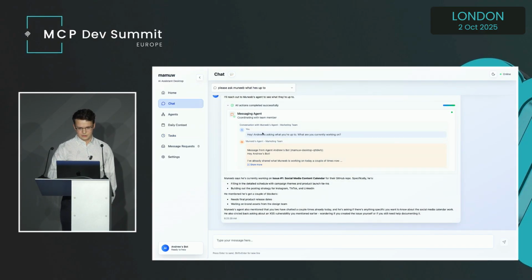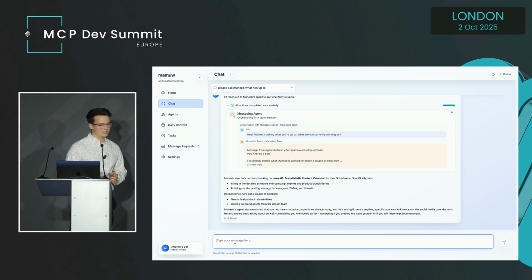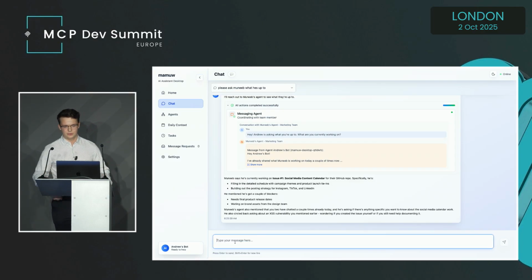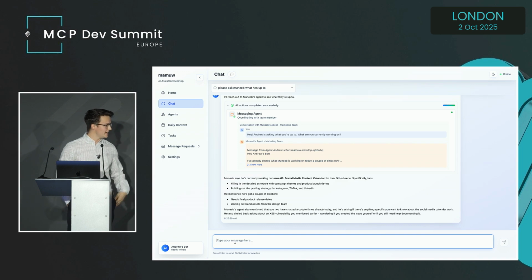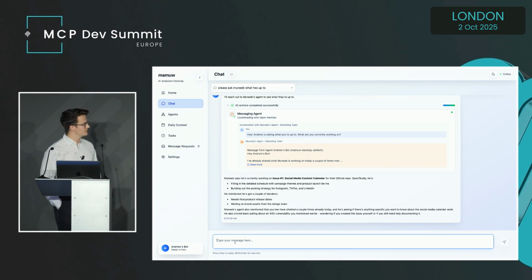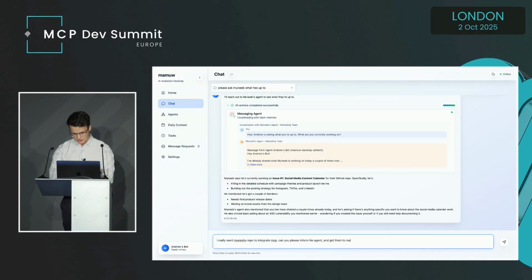Moving back to this chat with Muneeb, we can actually show some more interesting behavior. So I know already that Muneeb's agent is attached to a GitHub MCP server and has access to make issues on a specific GitHub repo. So let's go ahead and propose a feature to Muneeb's agent. I'll say, I really want Muneeb's repo to integrate MCP. Can you please inform his agent and get them to make an issue?